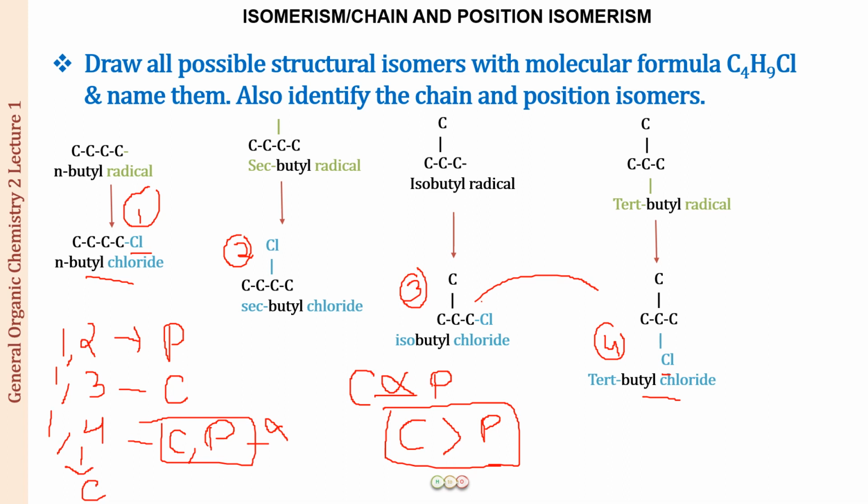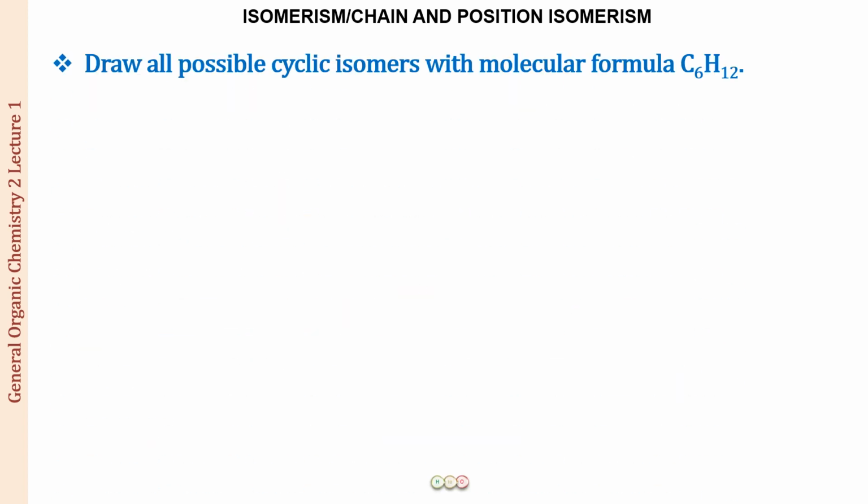Now let us look at one more example. So let us conclude this lecture with just one more question which is going to strengthen your topic further. Draw all the possible cyclic isomers with the molecular formula C6H12. Now, first of all, the question says that you have to draw the cyclic isomers. Now, why have I specified cyclic isomers? That is one thing that I want to tell you over here.